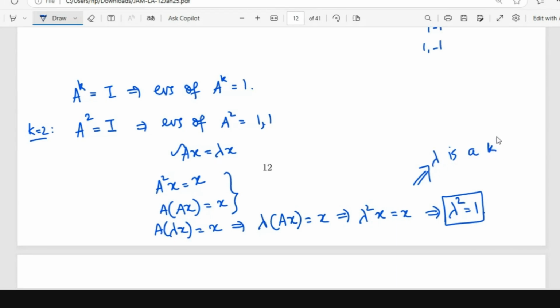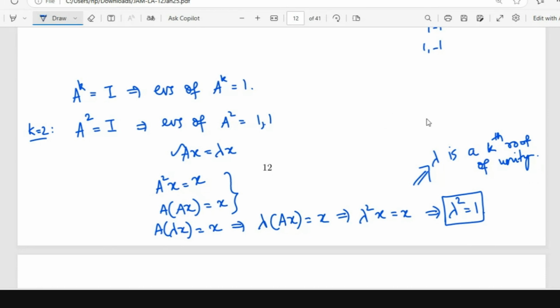Second root here, in general, kth root of unity. Am I correct? Ma'am, lambda or lambda squared is the kth root of unity? Lambda, right? Lambda is the kth root of unity means lambda power k has to be equal to 1. Right?